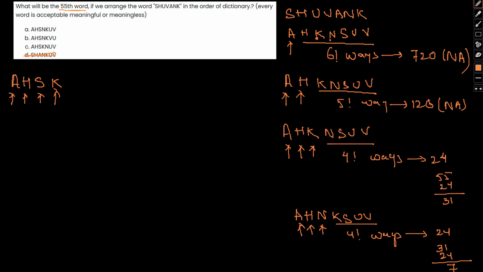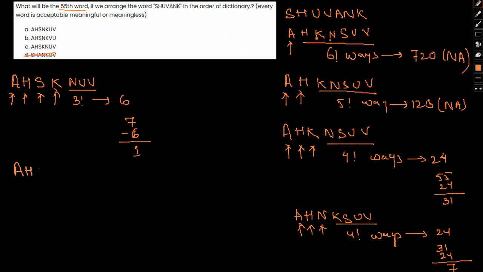So this will be N, U, V, which can be arranged in 3 factorial ways. 3 factorial is 6. So after K's arrangement, we have 7 minus 6, again 1 remaining. So let me replace this K now.